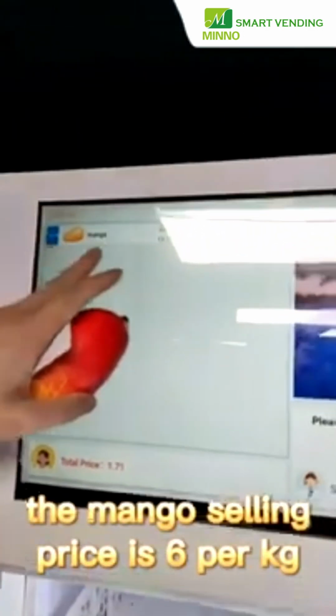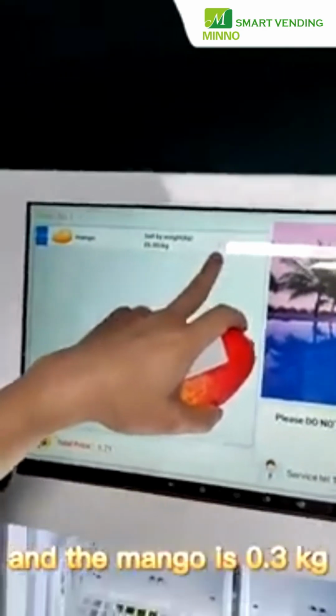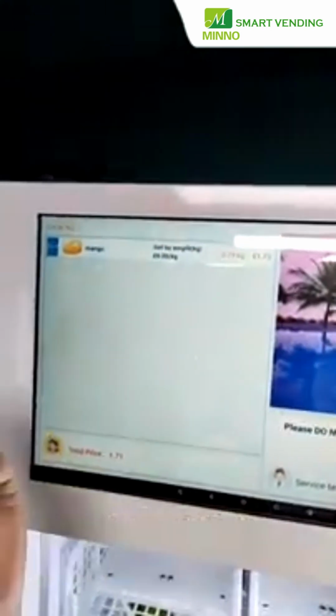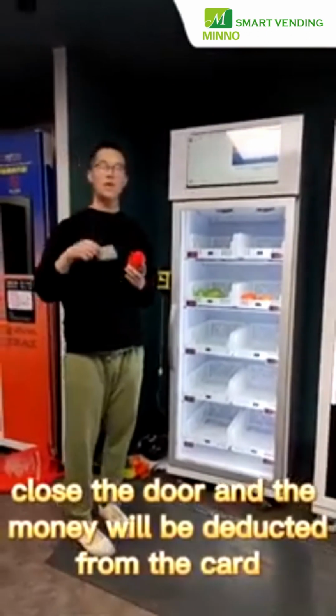The mango selling price is 6 per kg, and the mango is 0.3 kg, and this is the price for one mango. Close the door and the money will be deducted from the card.